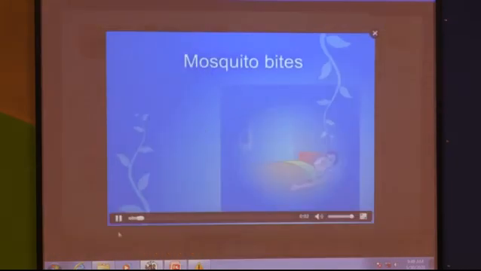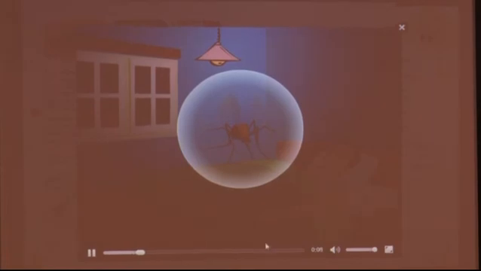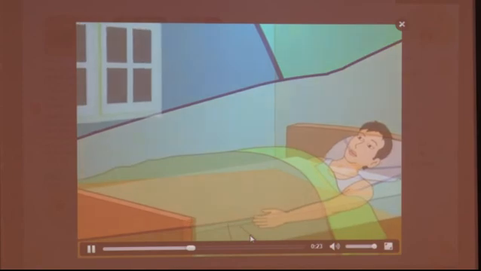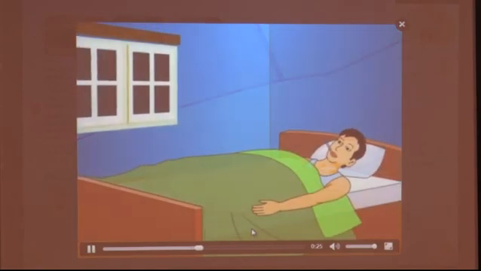Mosquito bites. A mosquito has a sharp, hollow tube in its mouth with which it first pricks the skin and then sucks the blood of humans. When it does this, the mosquito can pass germs into the blood of humans.